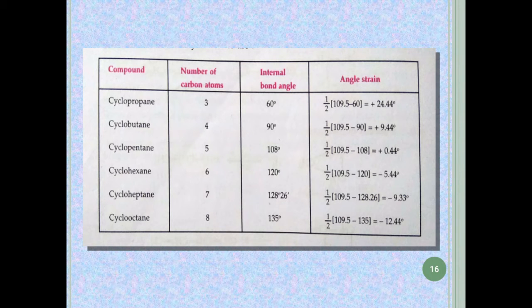So it will be negative 5.44 degree, means minus, negligible. So here we can say that cyclohexane has an angle near about the tetrahedral angle. Okay, so that's why they are more stable. Cyclopentane and cyclooctane are similar to this.